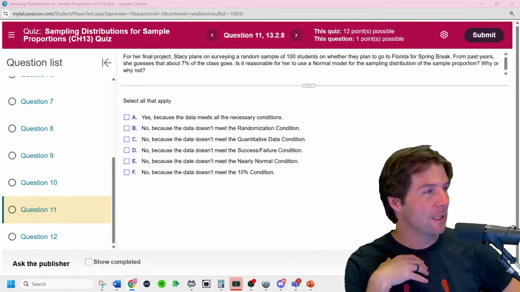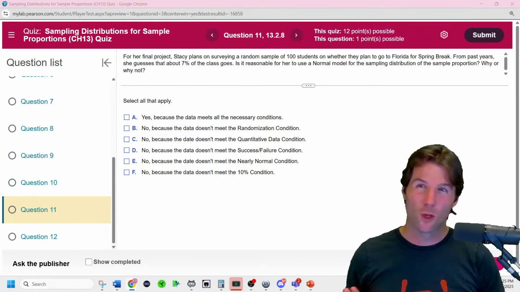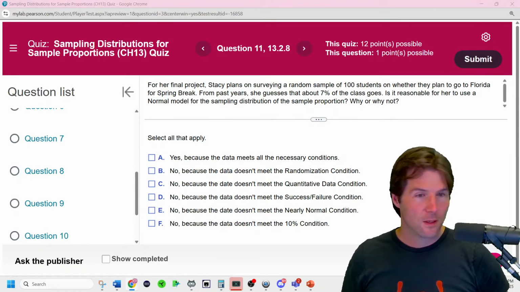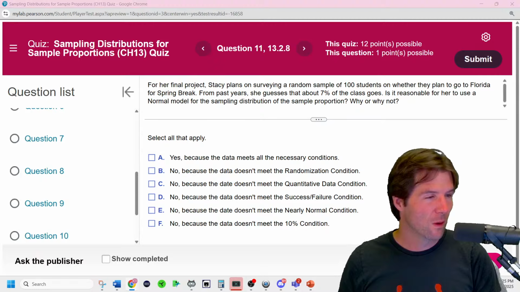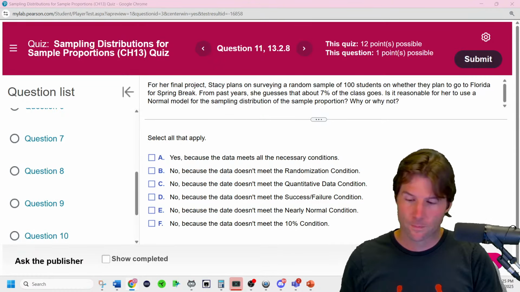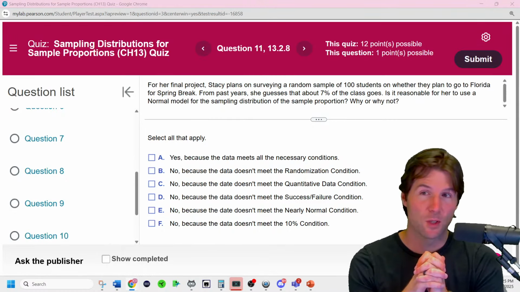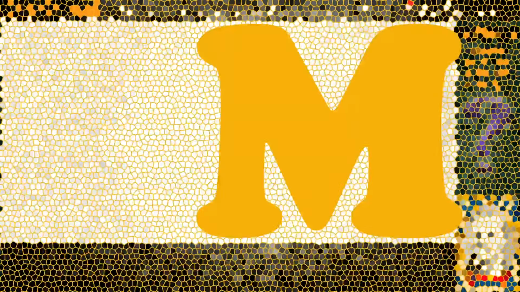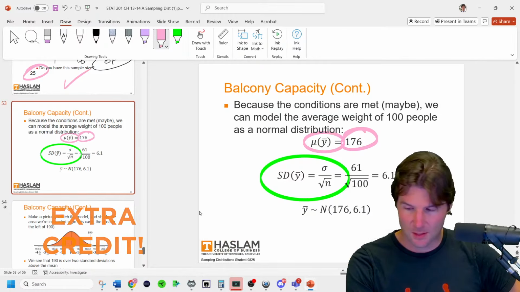What are the three conditions for the sampling distribution of the sample proportion? Don't worry about the question asked. Never worry about the questions, worry about the knowledge. What are the three conditions for the sampling distribution of the sample proportion? Condition 1, random. Charlie's got it right there. We got random, 10%, and success failure.